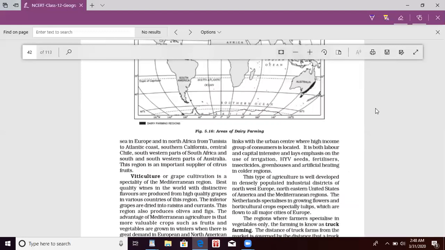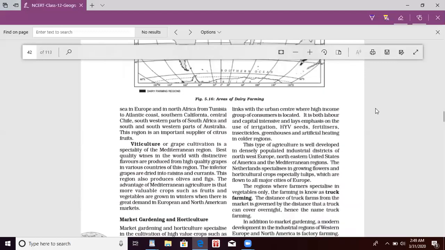Viticulture is grape cultivation. It is done in the Mediterranean region. In the Mediterranean, more valuable crops such as fruit and vegetables are grown in winter, when there is a great demand in the European and North American markets.